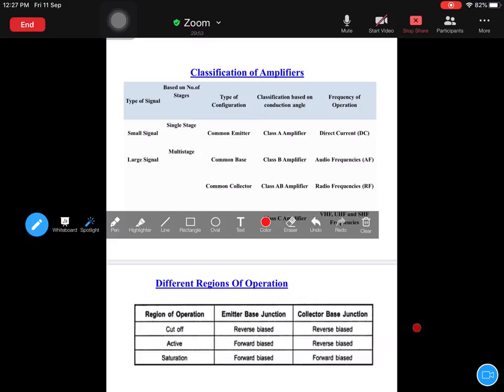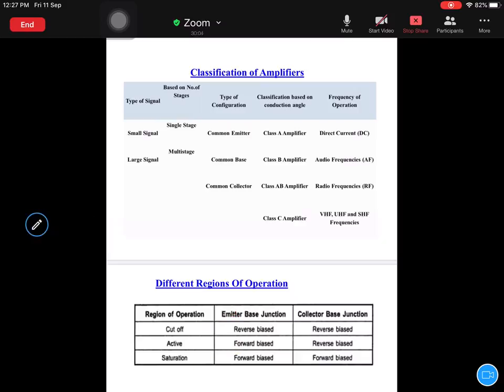And whenever it operates in active mode, it will behave like an amplifier. In cutoff mode and saturation mode, it will not behave like an amplifier, it will behave like a switch. So if you get a question in your exam, in what region of operation a transistor behaves like an amplifier, you have to always answer it as active mode. Okay, remember that. So with this, the classification of amplifiers is over. In the next class, I will deal with the distortion in amplifiers.